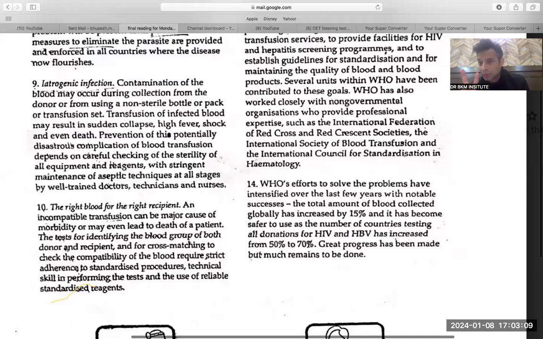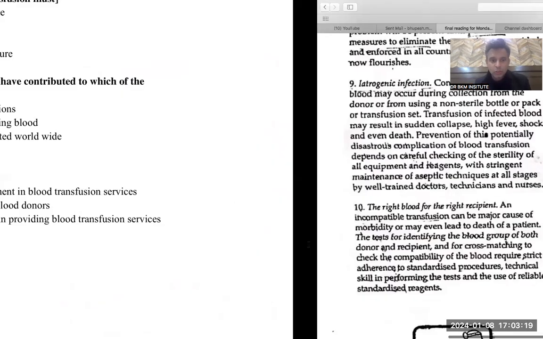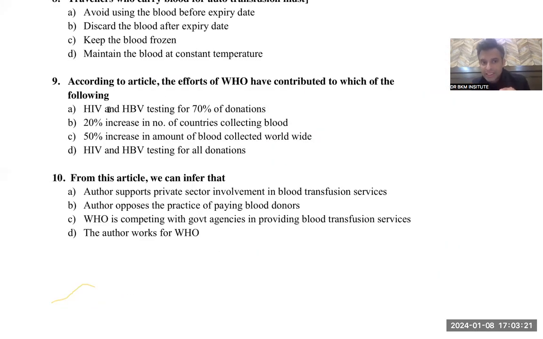So there are two things. The number of countries has increased from 50 to 70, and blood collection has increased by 15%. When you go to the options, HIV and HBV testing for 70% of the donations, no. It is 70% of the number of countries that has increased, not 70% of the donations. This is what is known as elimination. If the words are not matching, you eliminate.